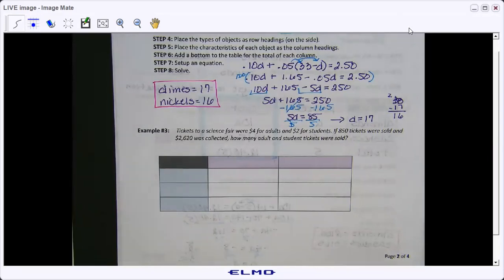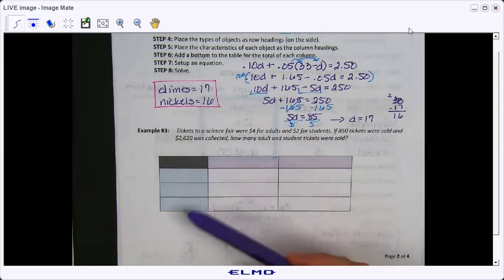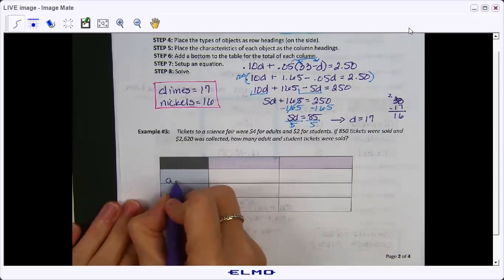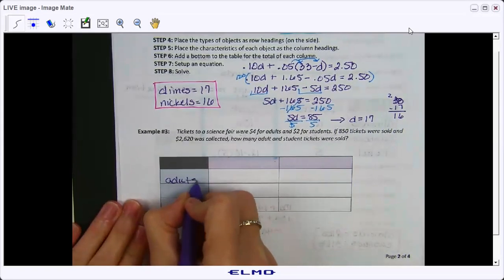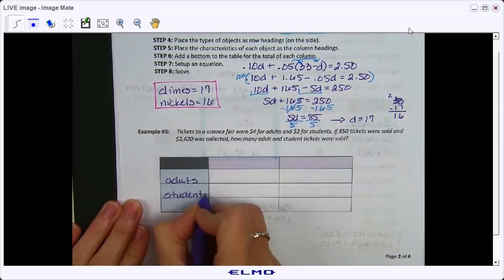Okay, so let's go ahead. Tickets to a science fair were $4 for adults, $2 for students. If 850 tickets were sold and $2,620 was collected, how many adult and student tickets were sold? Okay, so Katrina, can you tell me what are the two objects that would go here? Adults and students, good. And then, of course, total would go at the bottom.